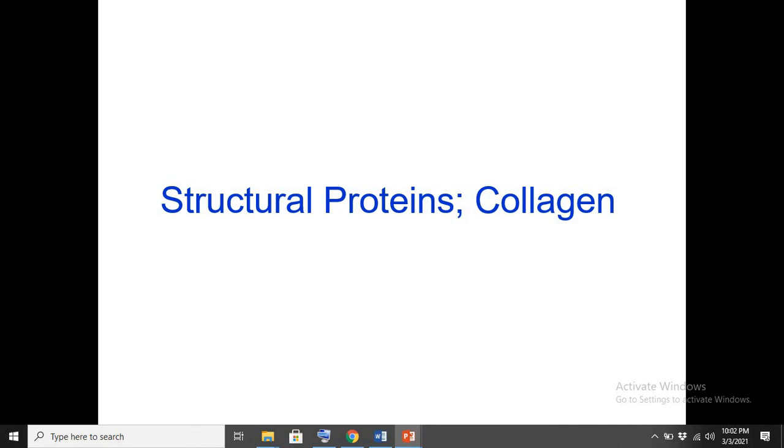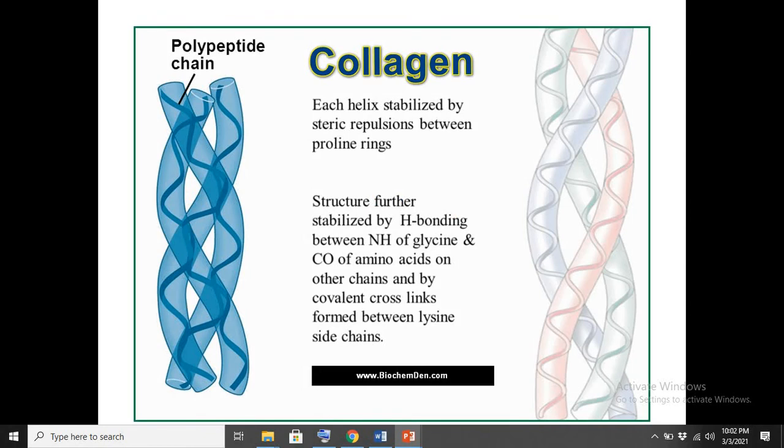Now, different types of protein serve a structural function in our body, and collagen is one such protein. We have already discussed collagen in my previous lecture, and here you just keep in mind that collagen is one type of structural protein. What are these structural proteins?